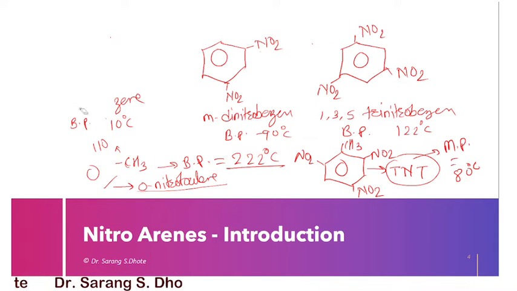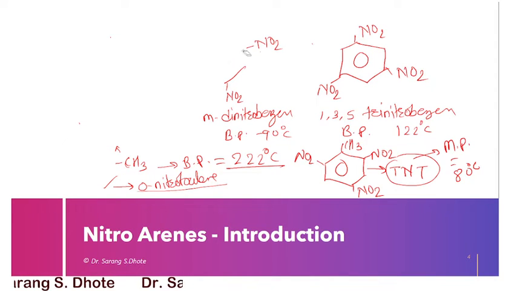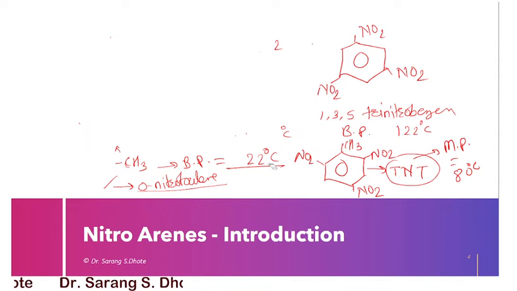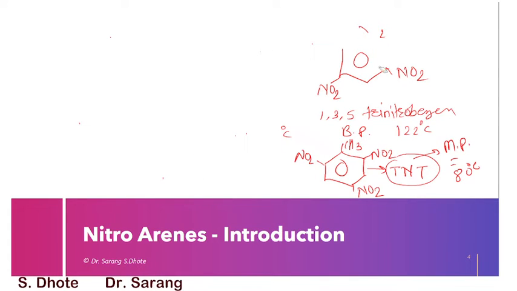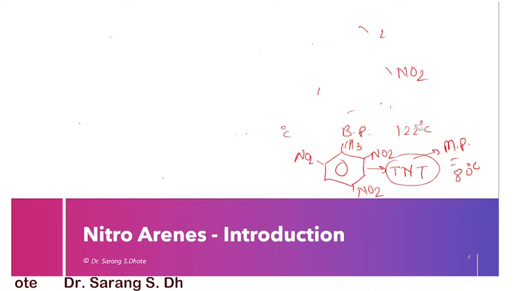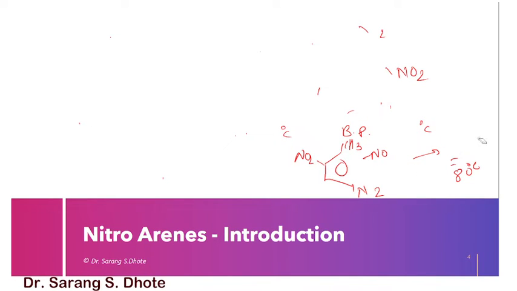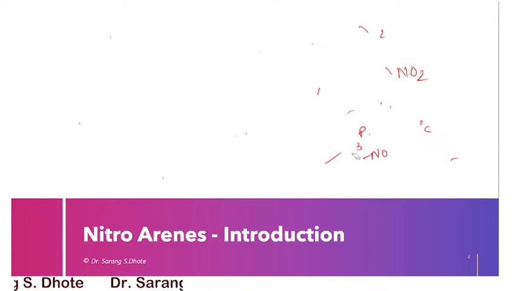In this case, the most important is TNT, because this is categorized under RDX. Remember one thing, RDX is not the name of any compound, it is the name of a research laboratory, a research laboratory for explosives, hence it is known as RDX. So trinitrotoluene is under the category of RDX. It is highly explosive in nature. Now later on we are going to discuss some structural properties of nitroarenes.